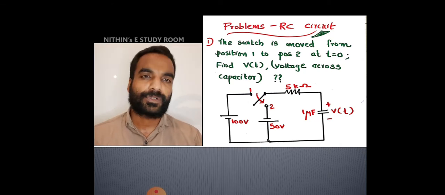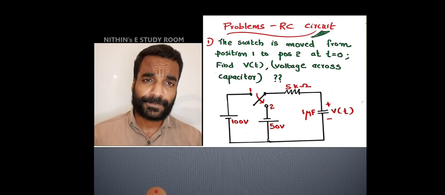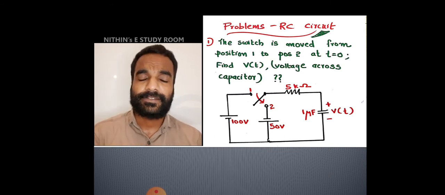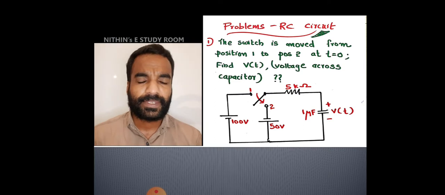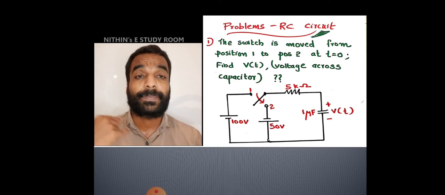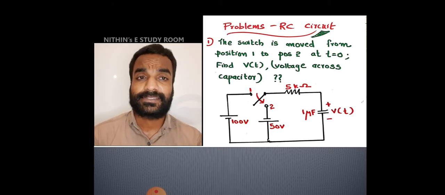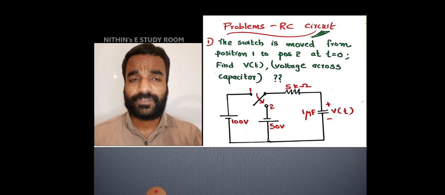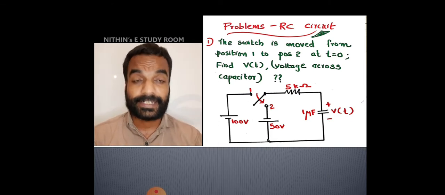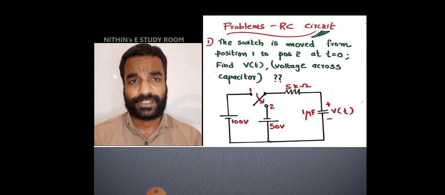In the RL circuit also, in the last class, we did some problems, and in that also we get a differential equation. We have to solve that first order differential equation by developing an integrating factor. We multiply the left hand side and right hand side with the integrating factor. Then we will get a simple form, and then we integrate on both sides, and then we will find the expression for voltage in the case of the capacitor.